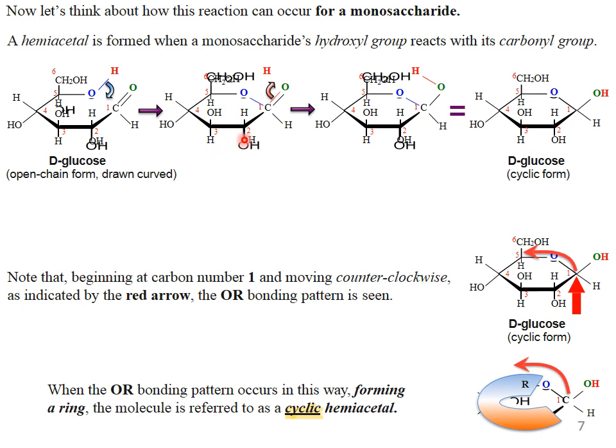Note that beginning at carbon number 1 and moving counterclockwise, as indicated by the red arrow, the OR bonding pattern is seen. This is the D-glucose cyclic form, and when the OR bonding pattern occurs in this way, forming a ring, the molecule is referred to as a cyclic hemiacetal. It is a cyclic hemiacetal because the molecule is in cyclic form, and this OH group and this OR group are on the same carbon atom. That is called hemiacetal formation. This is a hemiacetal. If there is an R group here, it can be called a hemiketal.